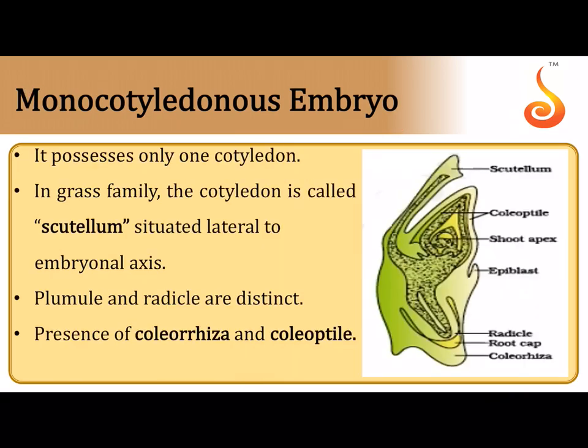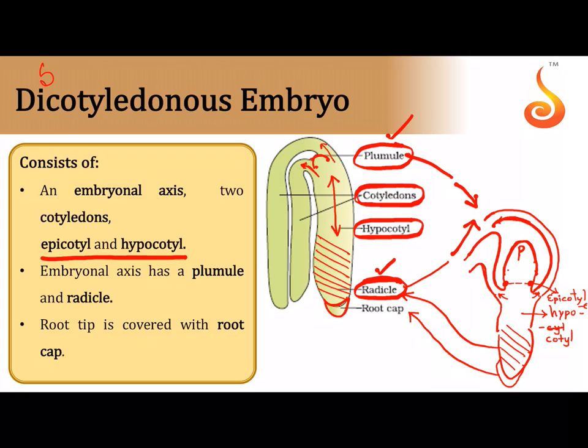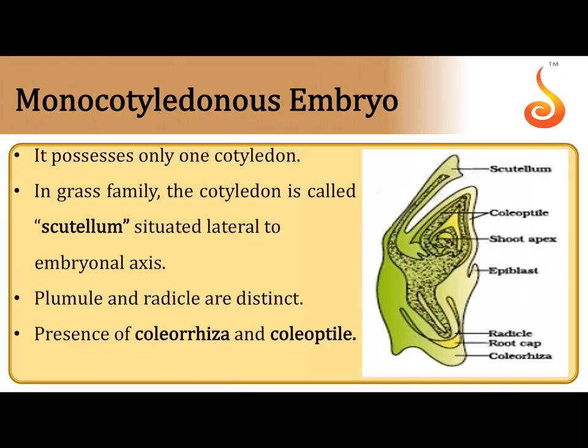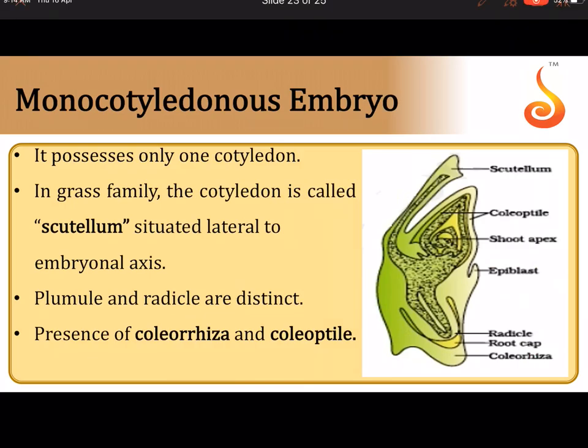All right. So this is a very important 5-mark question. Explain the structure of the embryo with a neat labelled diagram. Okay. How is a monocot embryo different from a dicot embryo?